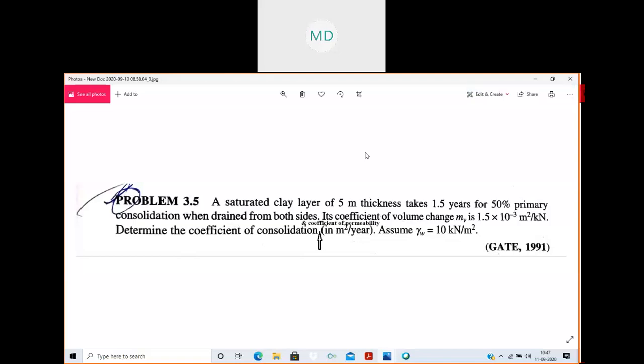Tell me the formula which you are using to try. How do we find coefficient of consolidation?